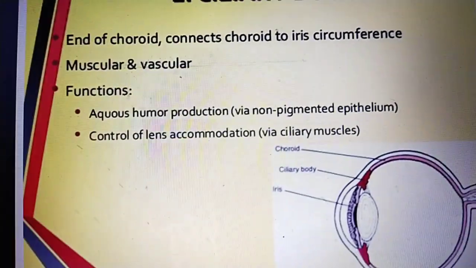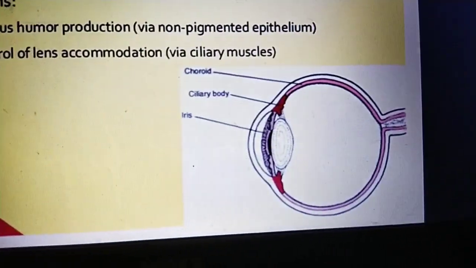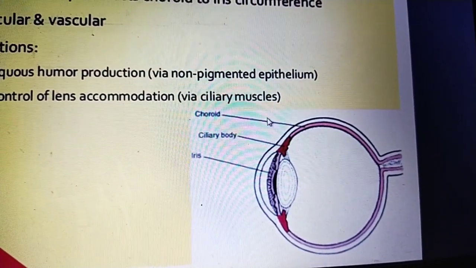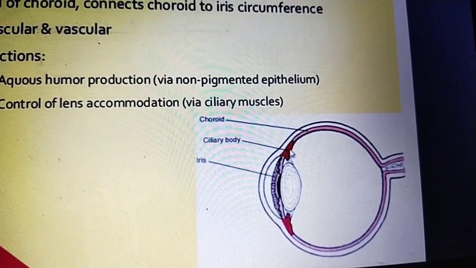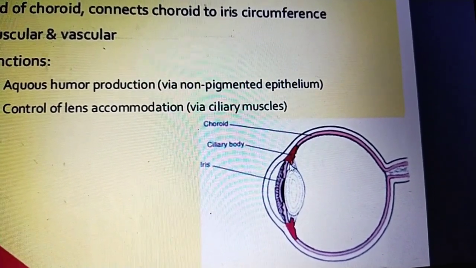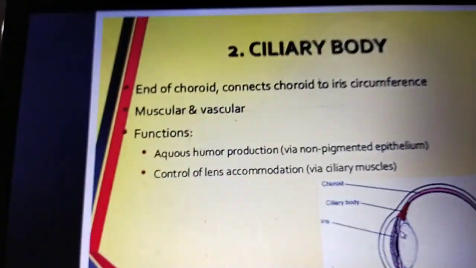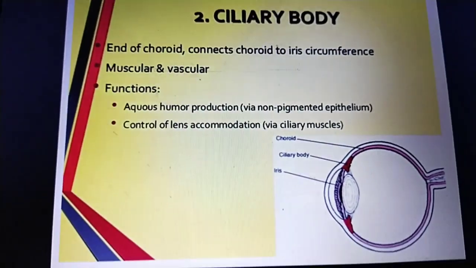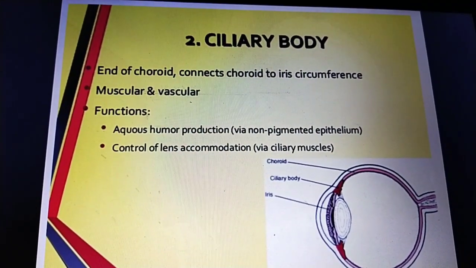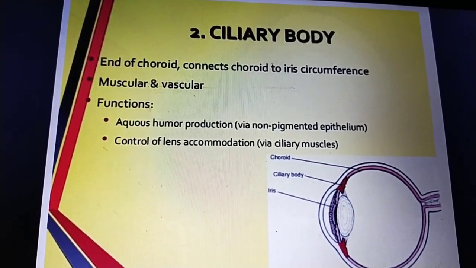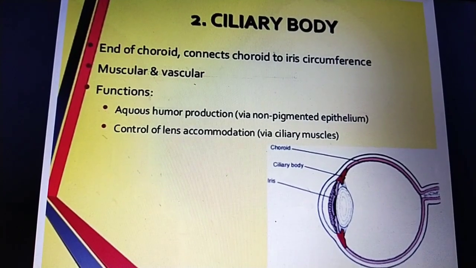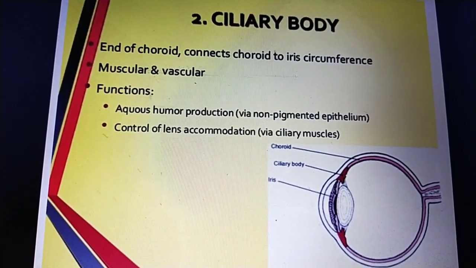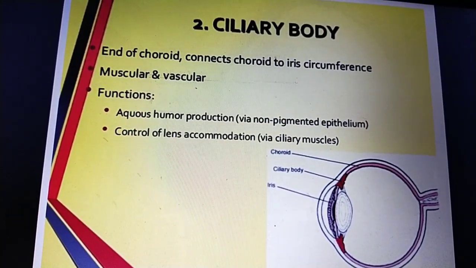This is the choroid and this is the iris. The ciliary body connects the choroid to the iris, and it is muscular and vascular. The function of the ciliary body is aqueous humor production via the non-pigmented epithelium, and control of lens accommodation via the ciliary muscles.